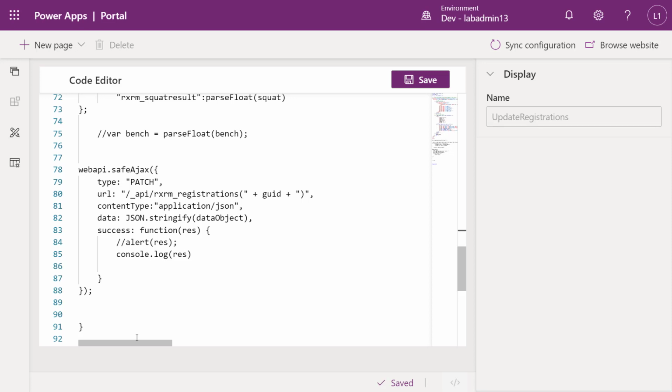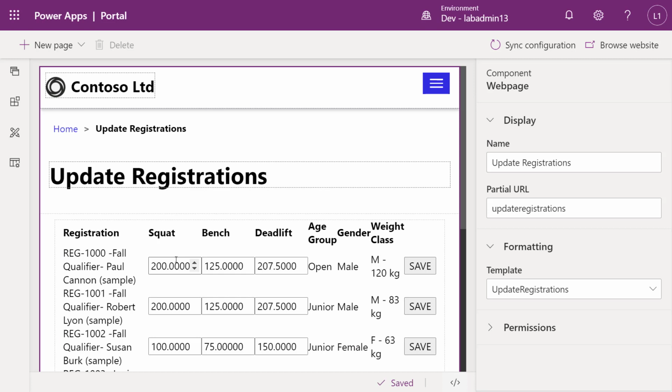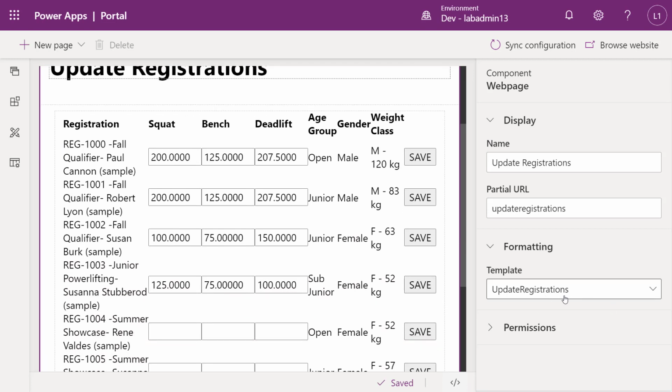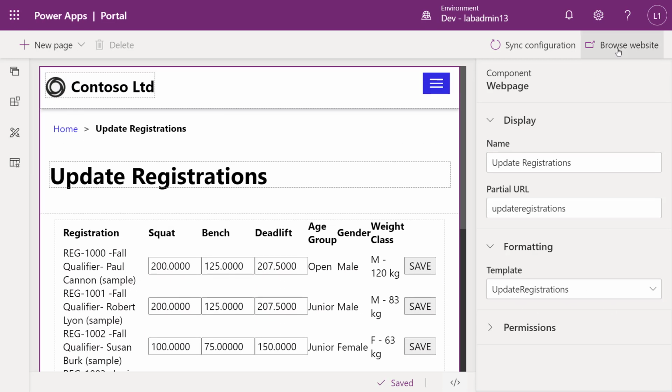On this particular code, I don't have any kickback. Normally what I would do is wait for a response from the server just to verify that the data was updated, and if it wasn't, display some kind of error message. But for now, I'm really just showing the basics of how this works. So let's set up a page using this particular template. Here I actually have my page. I'm using that template, the update registrations.